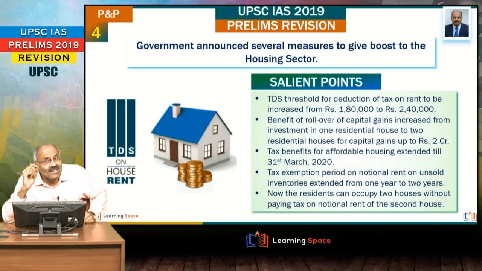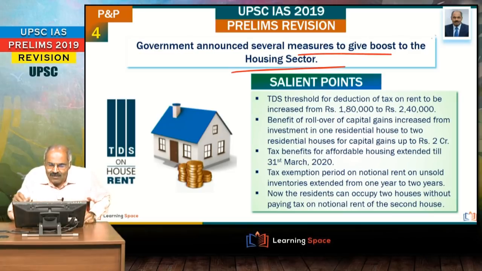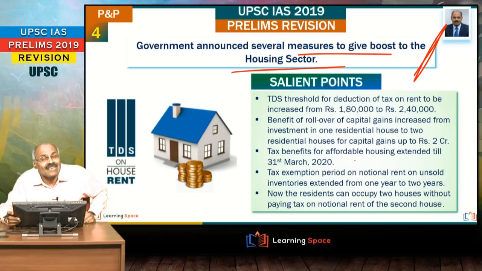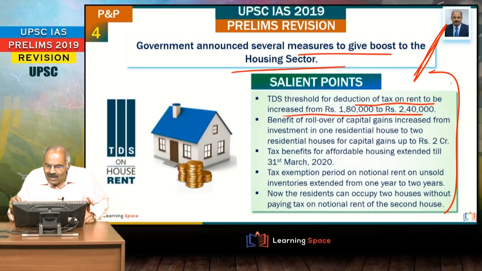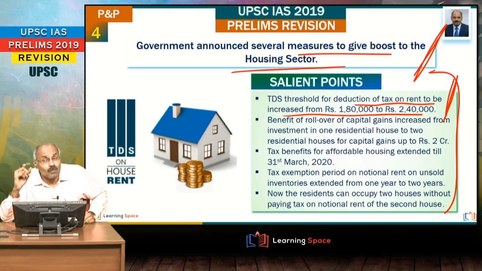And friends, there are some measures taken in the budget to give boost to the housing sector. Right friends, I am clubbing these measures with the measures taken in the GST as far as housing sector is concerned. So I clubbed all these issues. First and the foremost is here TDS threshold for deduction of tax on rent increased from rupees 1,80,000 to rupees 2,40,000 per annum.